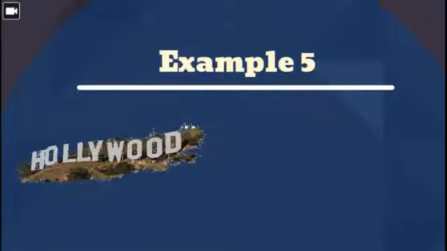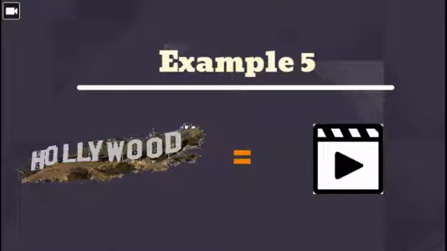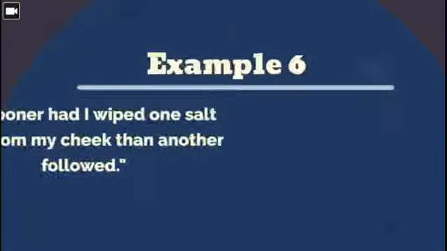Hollywood is literally a district in Los Angeles, but because it has come to be linked to the entertainment business, celebrities, and movie making, it is a common example of metonymy. Instead of listing directors and filming areas, we just say Hollywood.